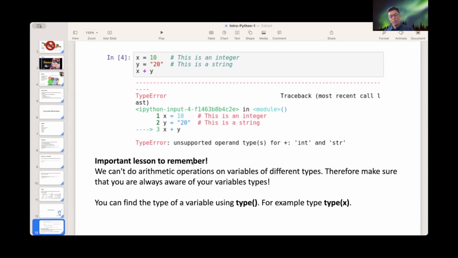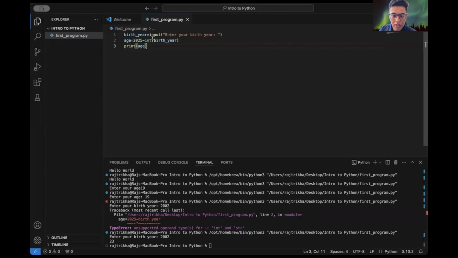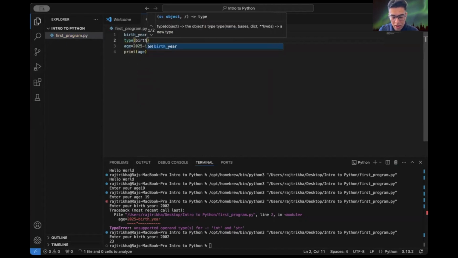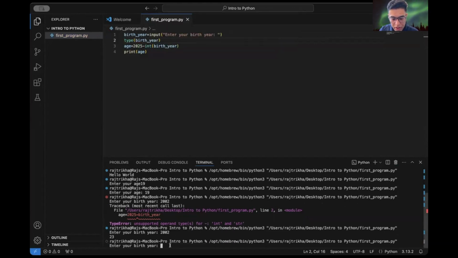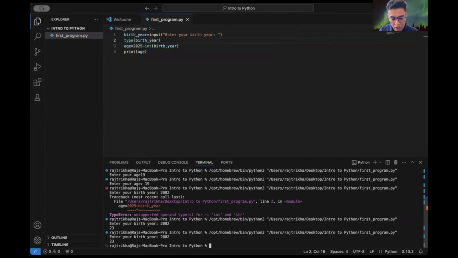You can find the type of a variable using type, like type of x. Let me show you. Here you can get the type of birth year. Enter birth year 2002.